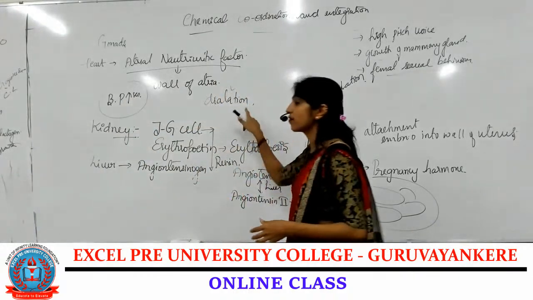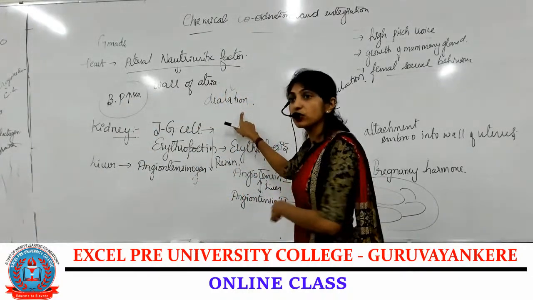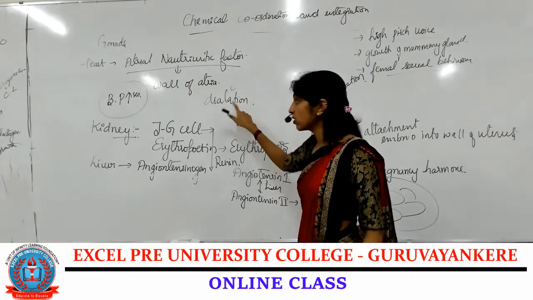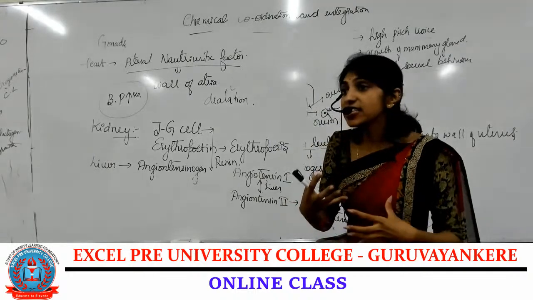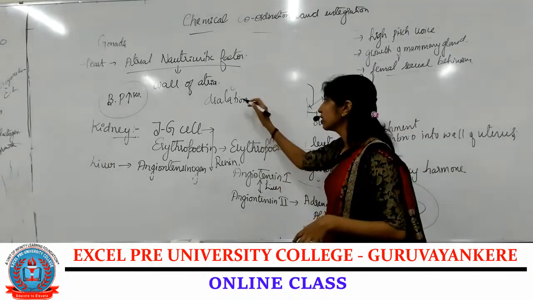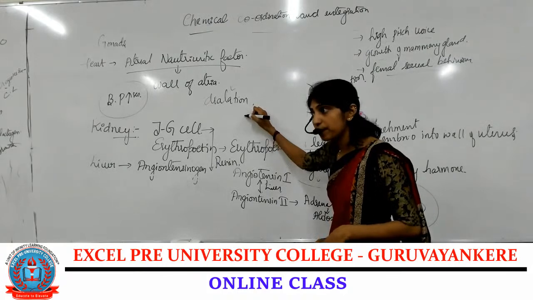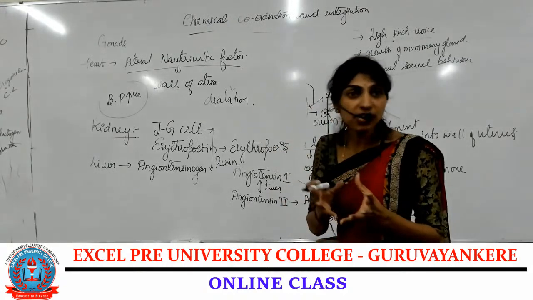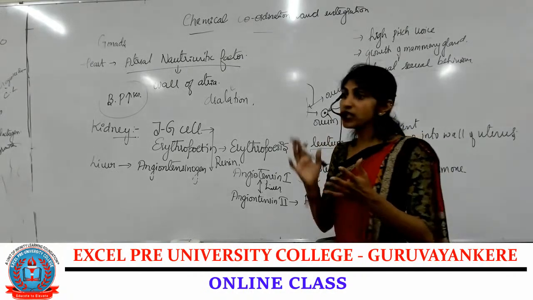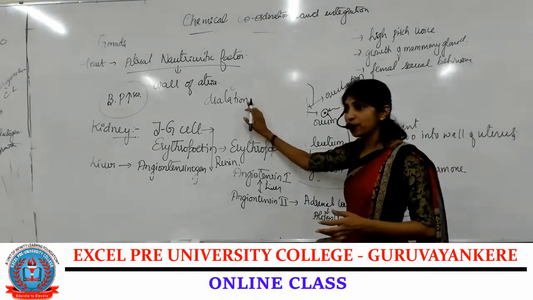It is synthesized by the wall of the atria whenever there is an increase in blood pressure. Then the blood vessels increase in diameter, that is, dilation takes place, and that decreases the blood pressure.